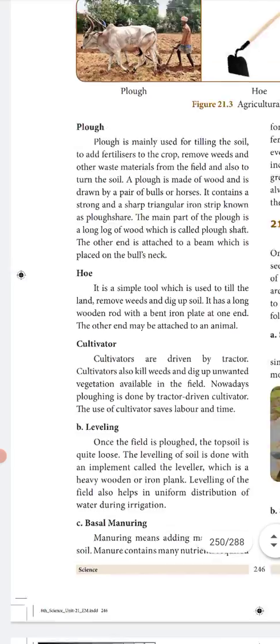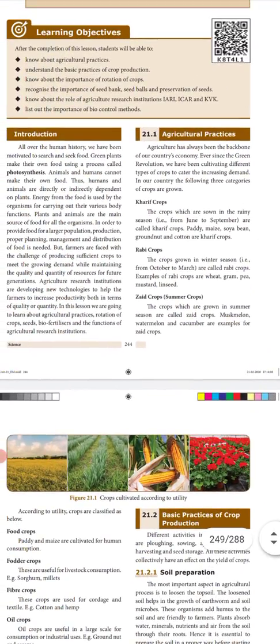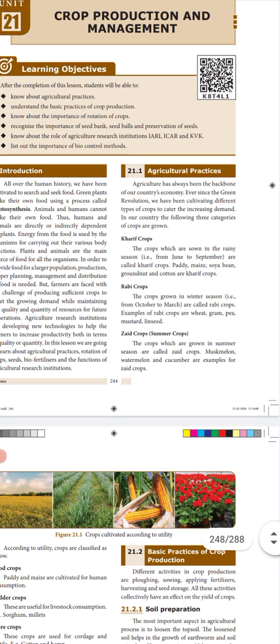So today we have learnt what is photosynthesis, why they are giving importance to crop production, because they have to feed a large population, and how the agricultural farmers are struggling to fulfill the demands of the people, and what are the different kinds of crops.